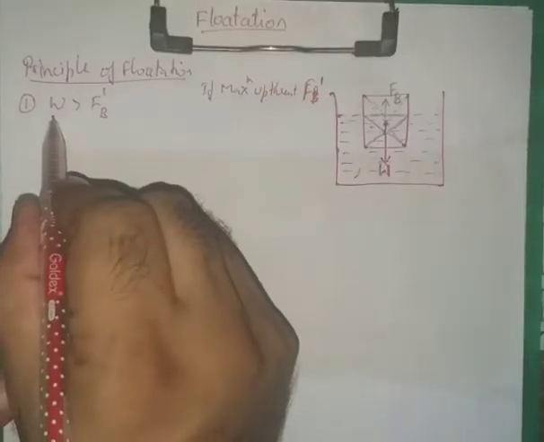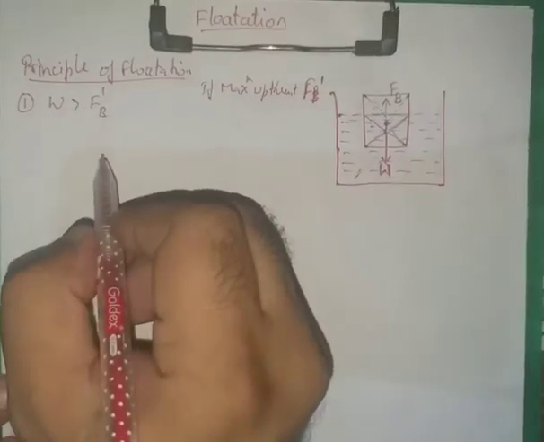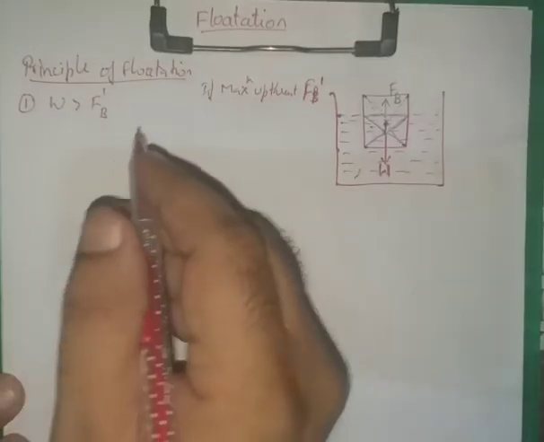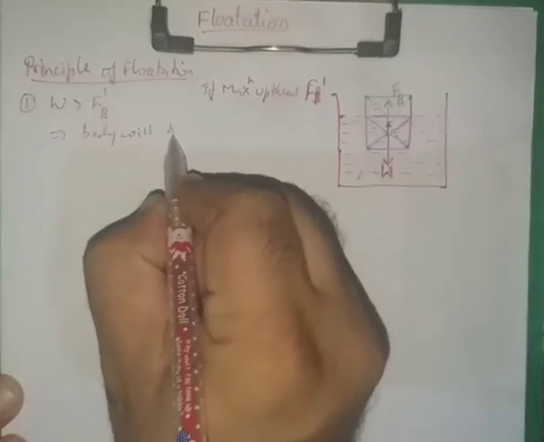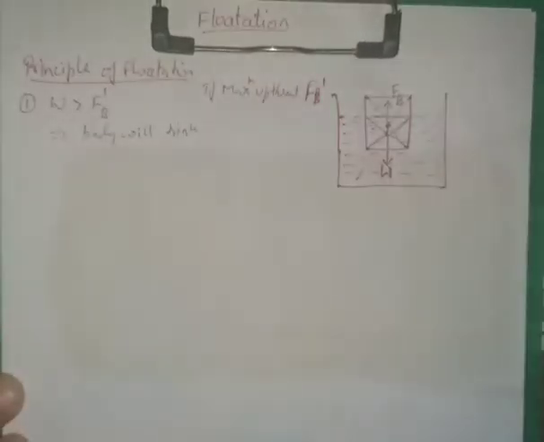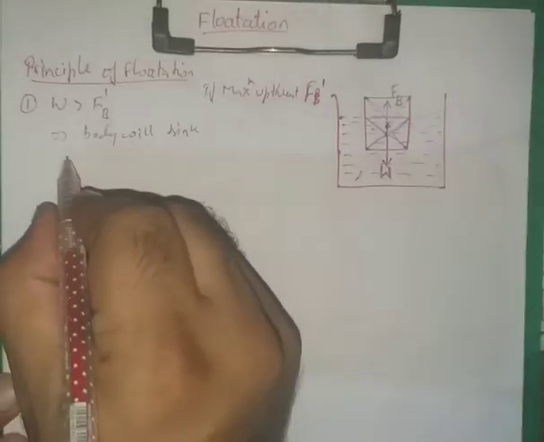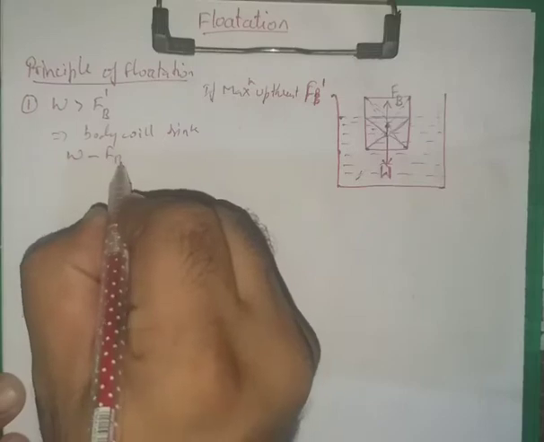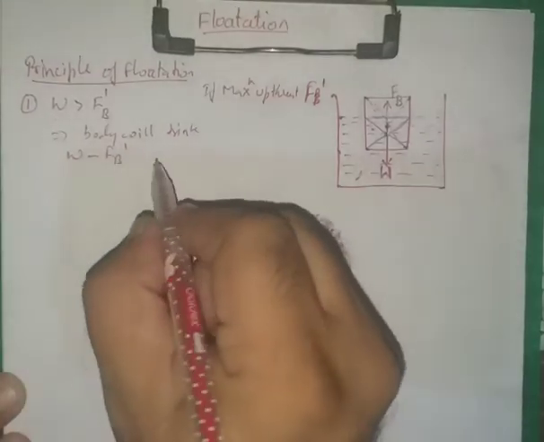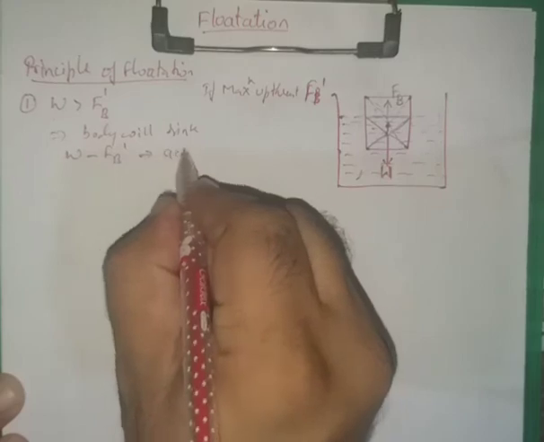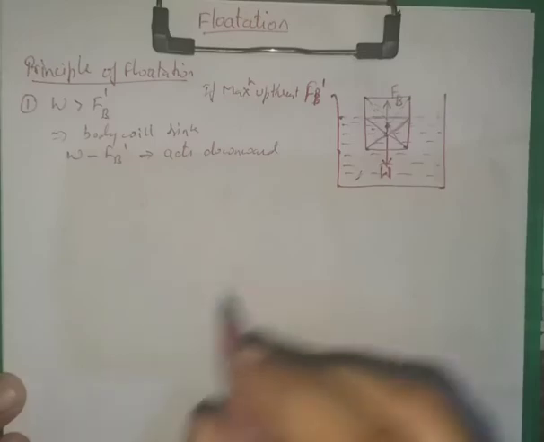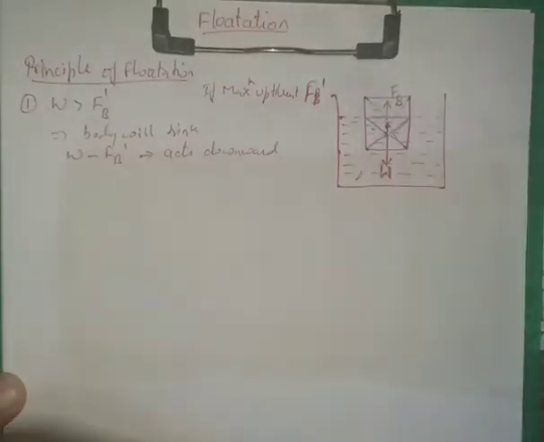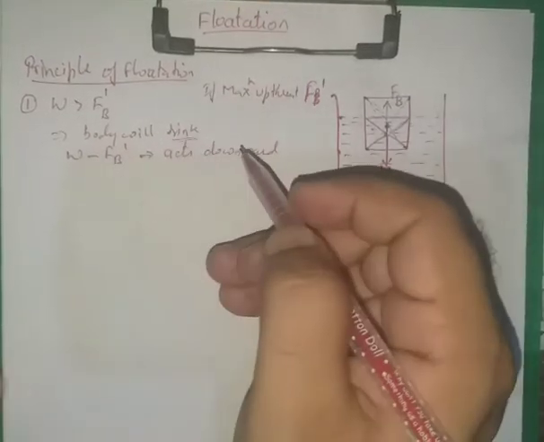When the weight of the body is greater than the maximum upthrust force FB dash, then the body will sink into the liquid. Or we can say that the apparent weight, W minus FB dash, will act in the downward direction. So the body will sink in this case.